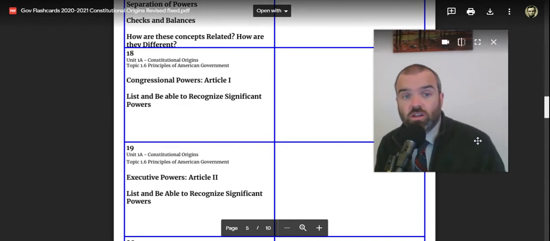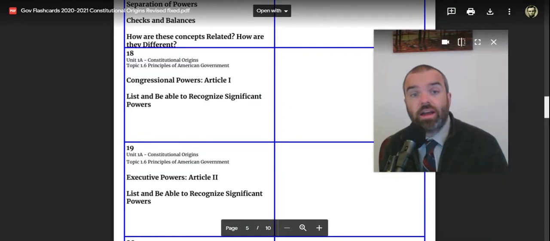All right, so he's moved to flashcard number 18. I'm not going to go through all of the powers of Congress here in flashcard number 18. It's really something you should be able to recognize, the powers of Congress, be able to list the most significant ones, and you should be able to identify, if a list of powers is given, what is a power and what is not a power.